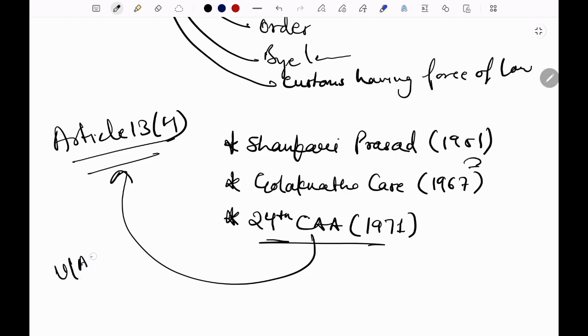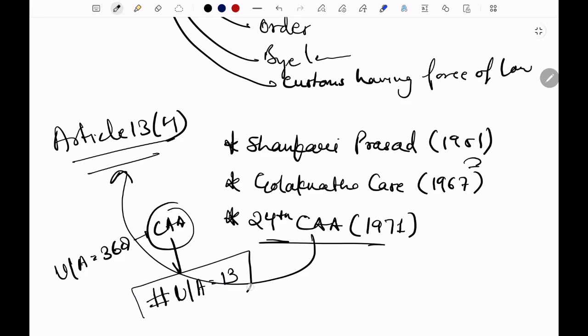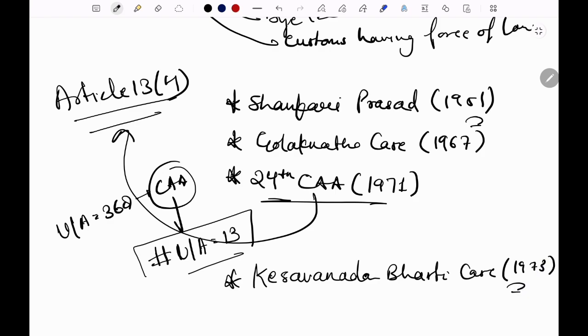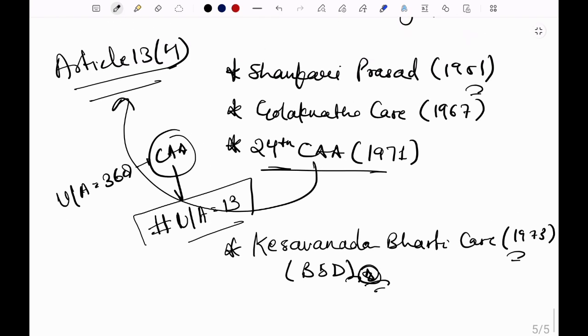That means Parliament got the power to amend fundamental rights. But then comes a very important case, the Kesavananda Bharati case in 1973. The Supreme Court said that Parliament can amend fundamental rights but cannot destroy the basic structure. So it established the basic structure doctrine.